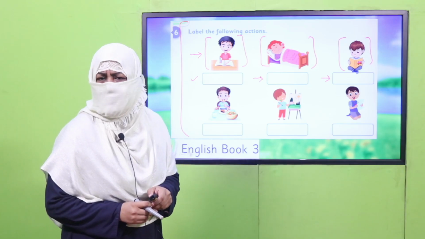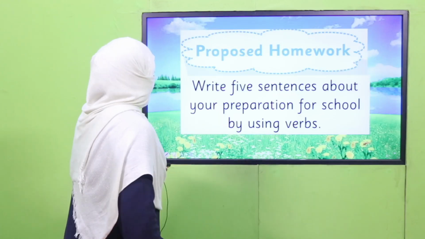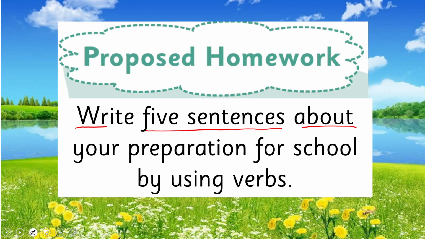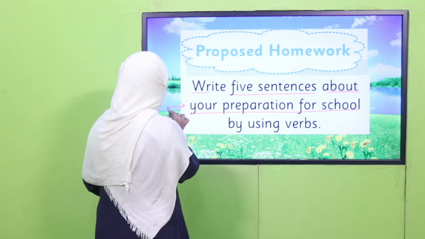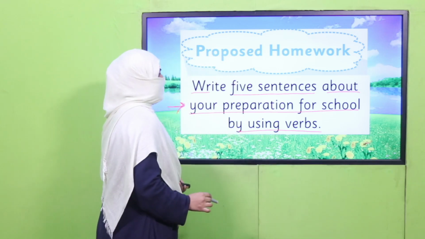All right, are you done with it? Good job. I can see you find it really easy. It's time for your homework. You have to write 5 sentences about your preparation for school. Like what do you do to come to school? You get up early in the morning, you brush your teeth, you take a bath, you offer your namaz, whatever you do, just write 5 sentences and you will use verbs in all these sentences.